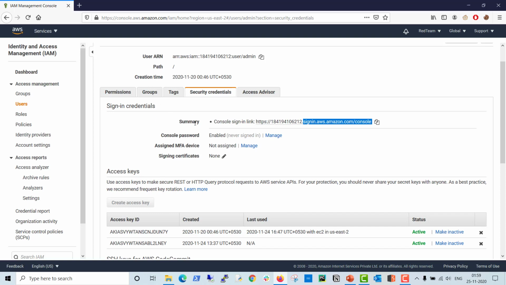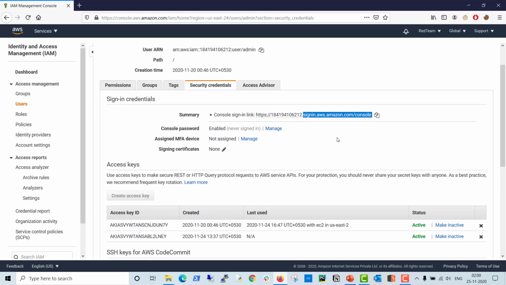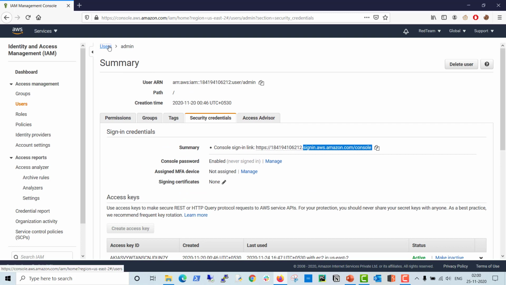The console is already enabled here, and you can see there are 2 access keys assigned to this admin user. So you can access through the console as well as programmatically. For programmatic access, you need an access key ID as well as a secret. But if you want to access through the console, you need a username as well as a password. So this is how it looks for the user.